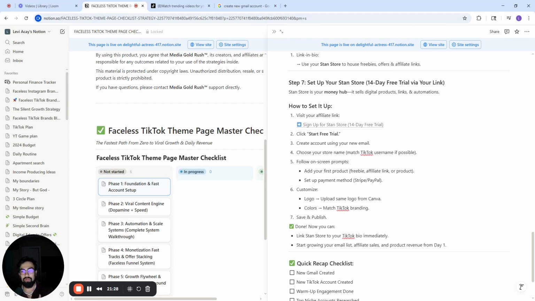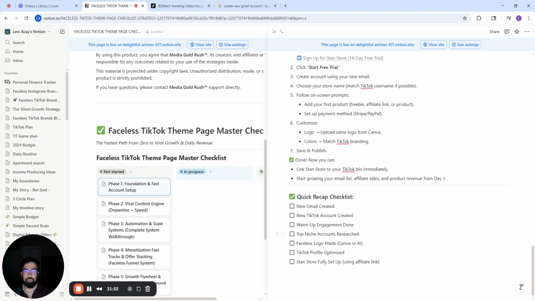But a Stan Store, if you're looking to get into any type of digital products, the Stan Store is where it's at. Now, a quick little recap, okay? When you're getting started, this is what you're going to start with. You're going to start creating a new email, whether that's Gmail, Outlook, Yahoo, Hotmail, whatever one you want to choose. You're going to take that new email and create a new TikTok account. You're going to use the first 24 hours of that account to not post and warm up your account by engaging and doing your research. You're going to look at the top niches in your account and analyze and study their page, their content, and everything about them.